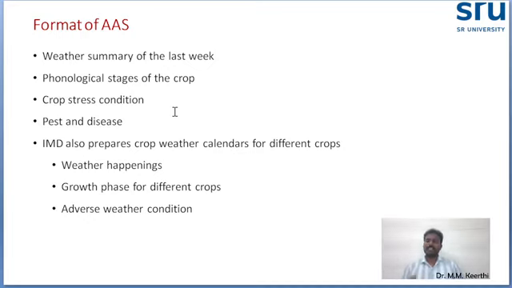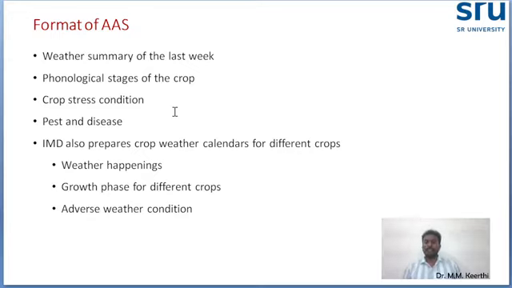They also mention the weather happenings and growth phases of the different crops. All the areas and crops will not be the same. For example, one area may have pulses like black gram, another area pearl millet, another chili. Like that, different crop areas will be there, with different phenological stages and different pests that may occur. So every stage-wise detail will be there.